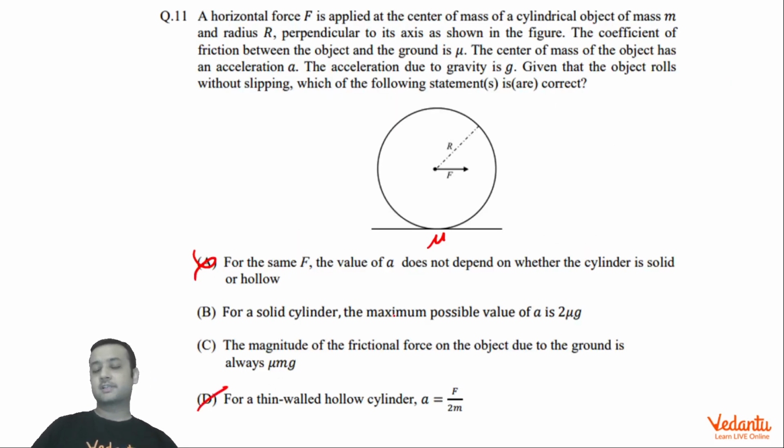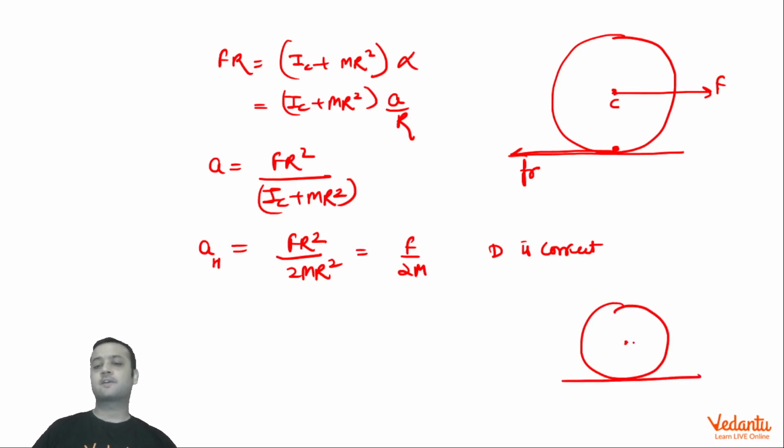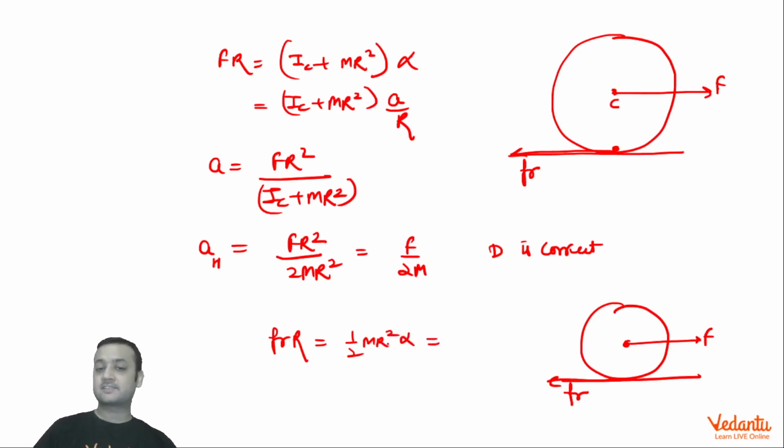Option B, for a solid cylinder, the maximum possible value of A is 2 mu g. Now, this we can find very easily by writing the torque about the center of mass. About the center of mass, torque of F will be 0, torque of normal will be 0, torque of mg will be 0. Only friction is going to produce the torque, right? Hence, we can say Fr into R will be equal to I about the center of mass. For a solid cylinder, center of mass के about moment of inertia कितना होता है? Half MR square into alpha. Condition of pure rolling is satisfied, so R alpha को we can write A. Okay, and one R will be remaining.